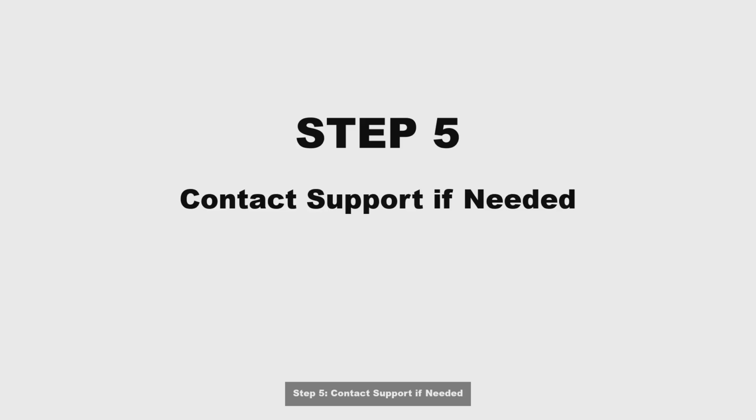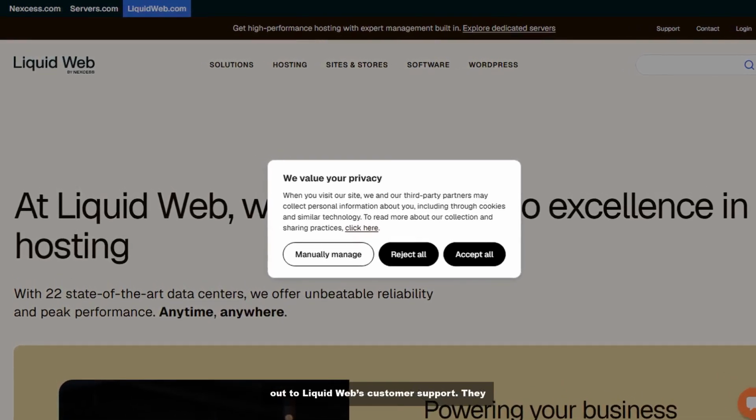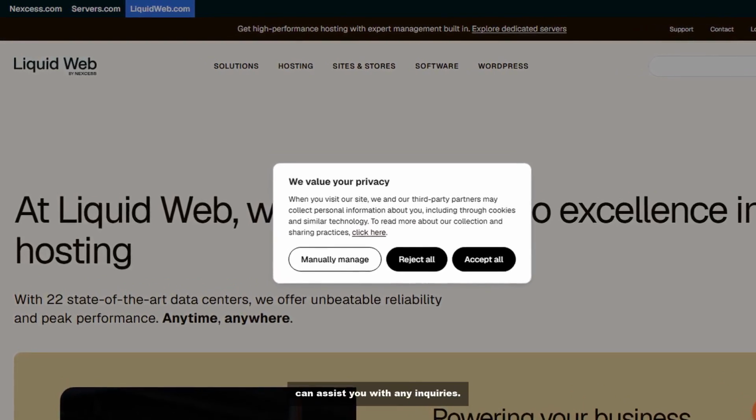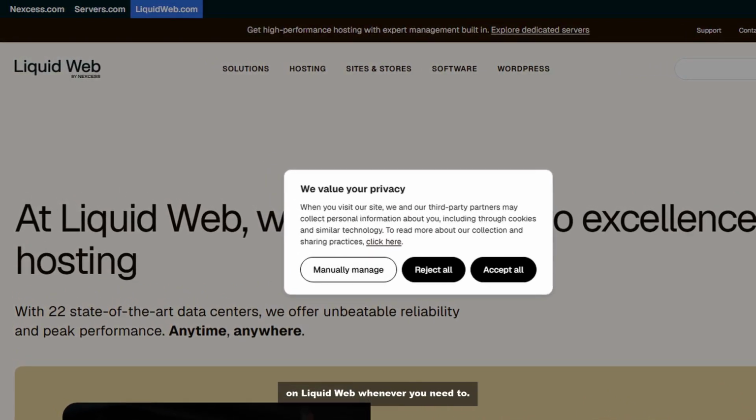Step 5. Contact support if needed. If you have any questions or issues regarding your account balance, don't hesitate to reach out to Liquid Web's customer support. They can assist you with any inquiries. Now you can easily check your account balance on Liquid Web whenever you need to.